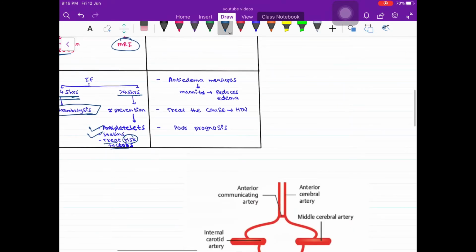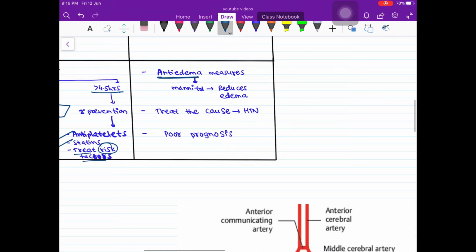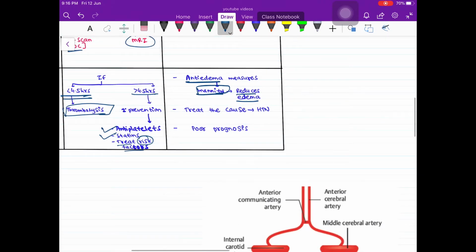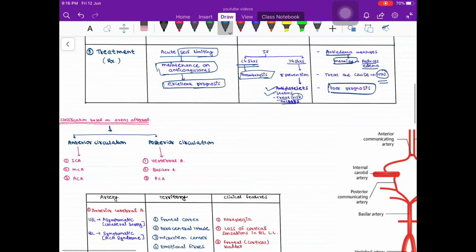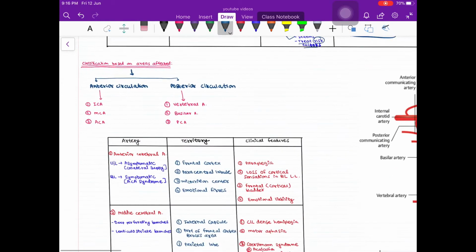And in hemorrhagic stroke, we have to use anti-edema measures like mannitol, which reduces edema, and treat the underlying cause, that most commonly is hypertension. And this hemorrhagic stroke has the least prognosis, like poor prognosis.